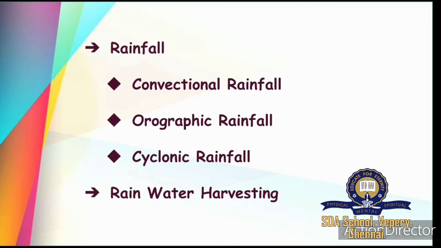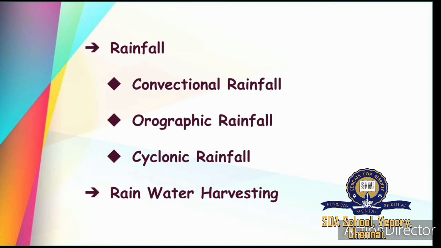Then convectional rainfall. We already saw convectional rainfall in cumulus clouds, right? During summer, solar insolation takes place on the land. What happens during the very hot summer? Solar insolation takes place on the land. What does it mean? The water present in lakes, ponds, seas, oceans and vegetation will get evaporated and go up.